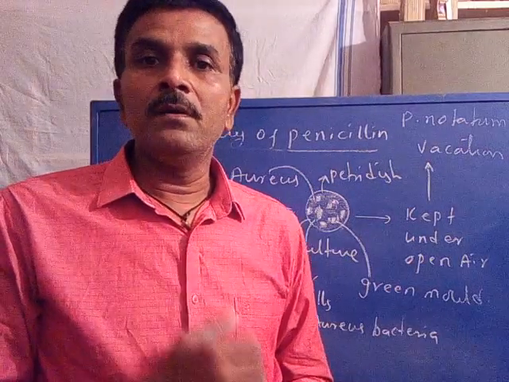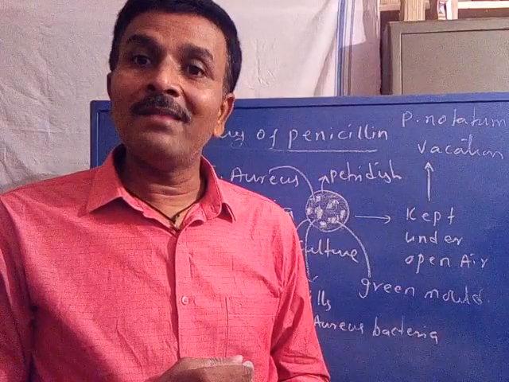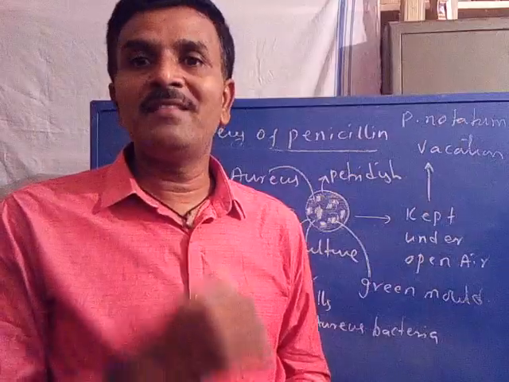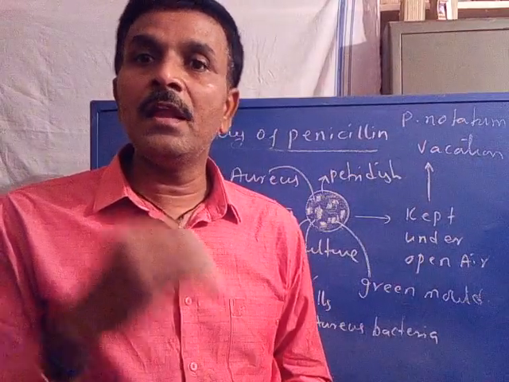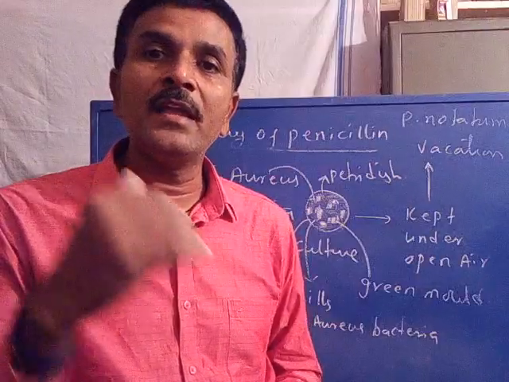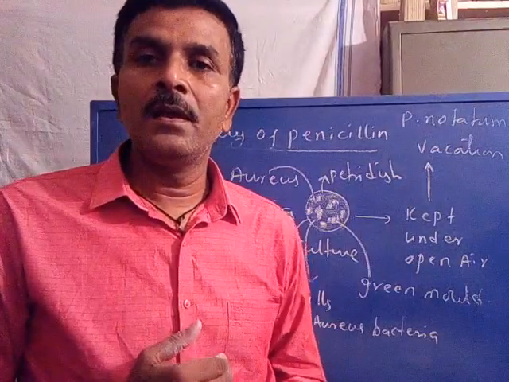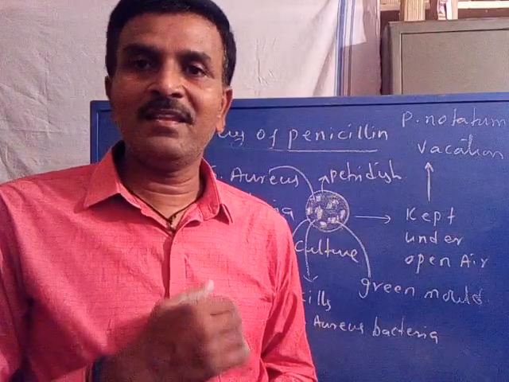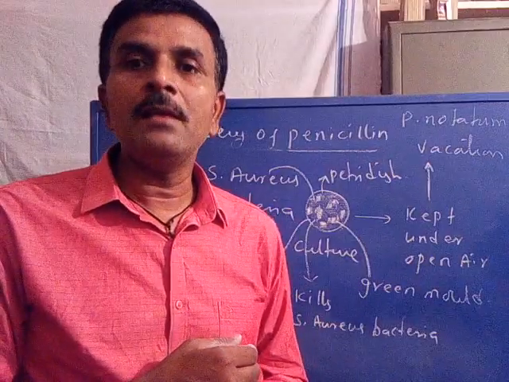He extracted the green mold and studied that it acts as a good antibacterial agent. Because it came from Penicillium, he named the green mold penicillin. Its shape looks like a penicillin, and it came from Penicillium notatum. It is an excrete, therefore it is named penicillin.